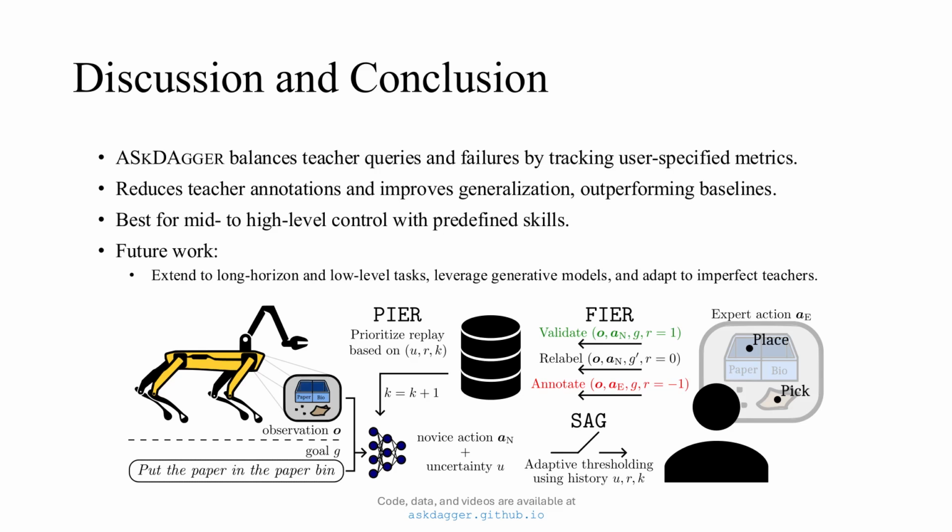In summary, ASkDAgger combines S-aware gating, FEAR, and PIR to balance queries and failures, reduce annotation effort, and boost generalization. It's best for tasks with predefined parameterized skills and moderate feedback rates.